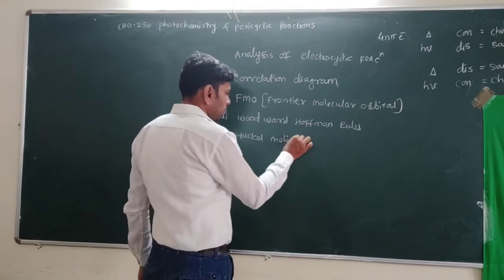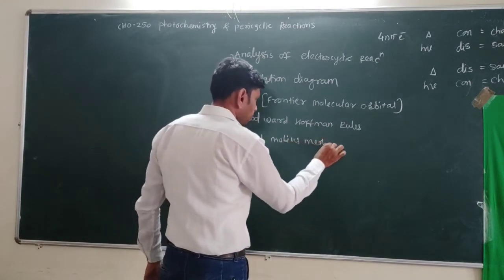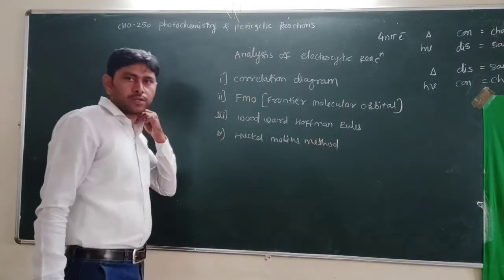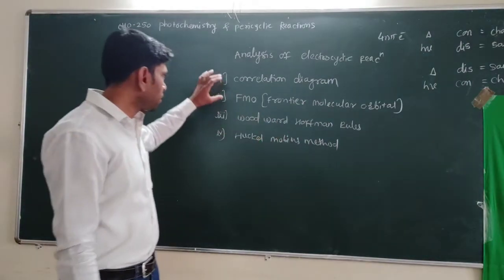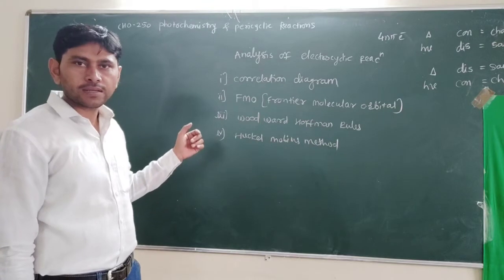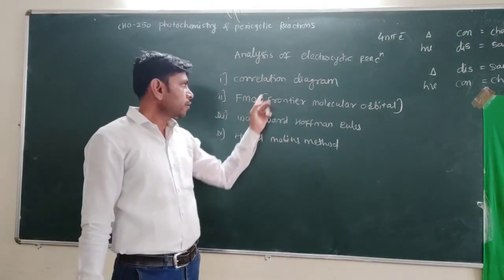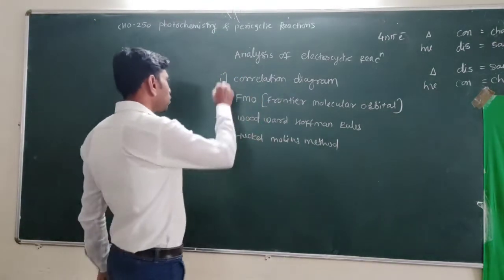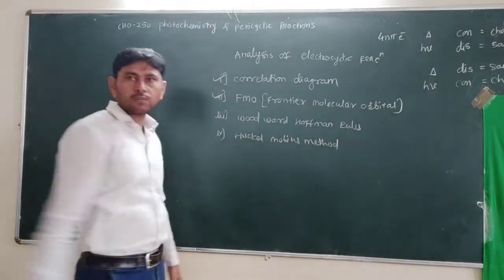Now, out of these, in the first year, second semester, we just have to study the analysis of these pericyclic reactions, electrocyclic reactions, by these 2 methods only: the correlation diagram and the frontier molecular orbital method.